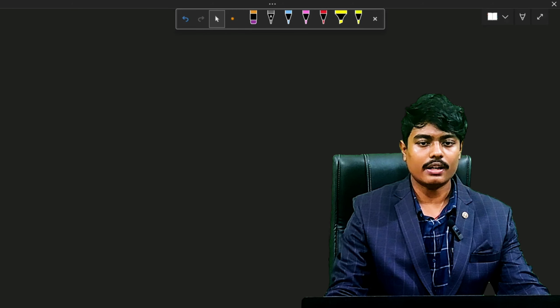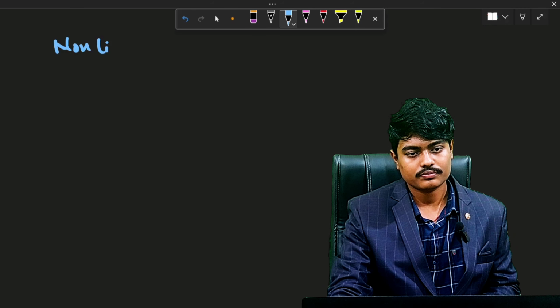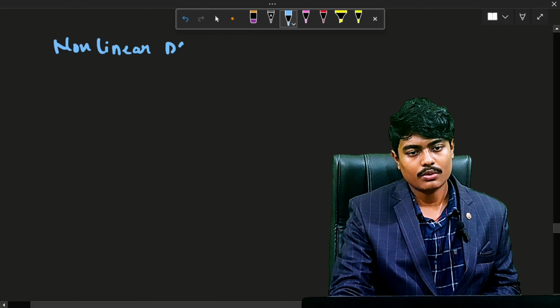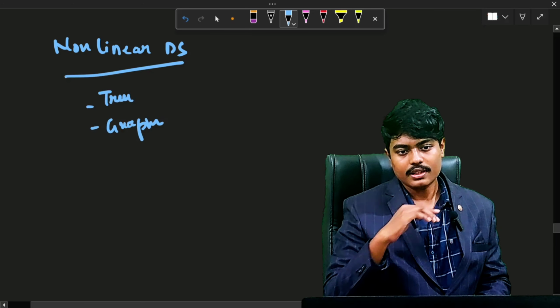In non-linear data structures, we have trees and graphs. Previously, each element was connected to one other element. But now it is connected to n number of elements. In a graph, the connection to another element is not limited to only one element; it is unlimited and can be connected to n number of elements. That's the basic difference between non-linear and linear data structures.